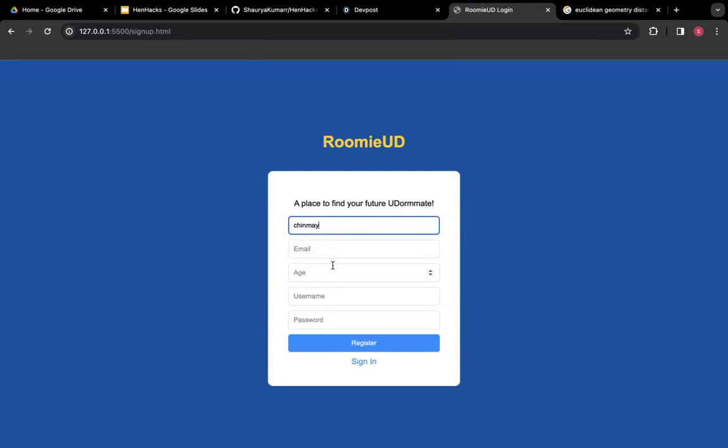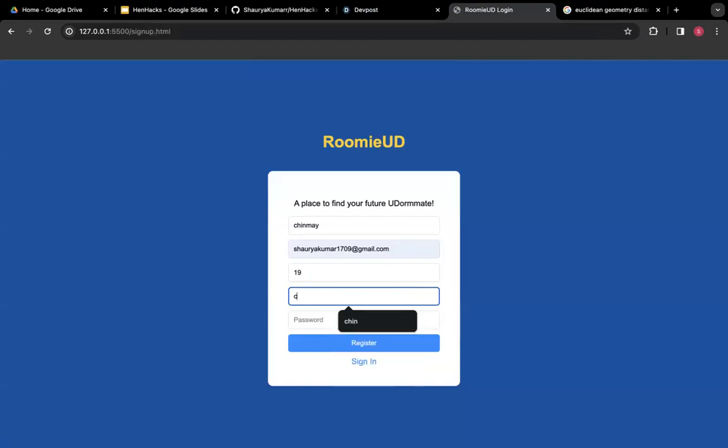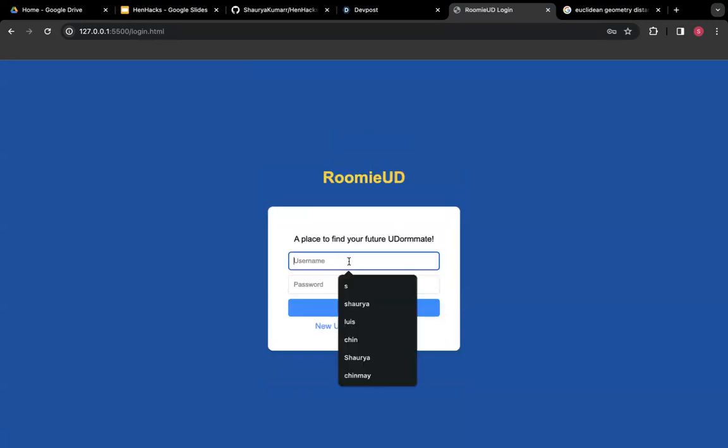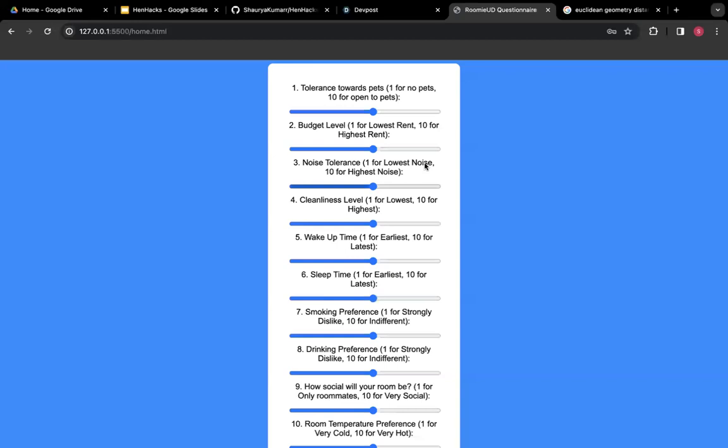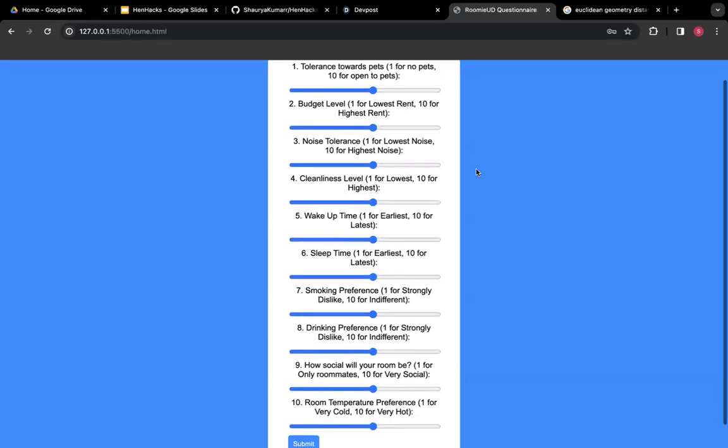So let's say I make an example registry for Chinmay and I use his important information, his email, his age. I'll create him a username of Chin and I'll create him a password of 2000. We then click register to save it in the local storage. And when we go back here, we can use Chin and the same password and it'll take us to the next screen. So the next screen is a 10 questionnaire system.